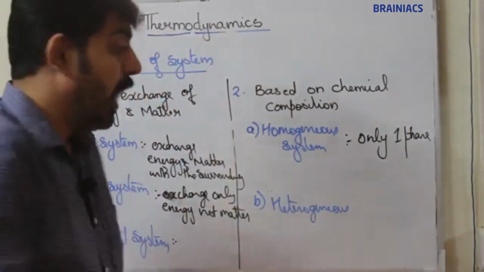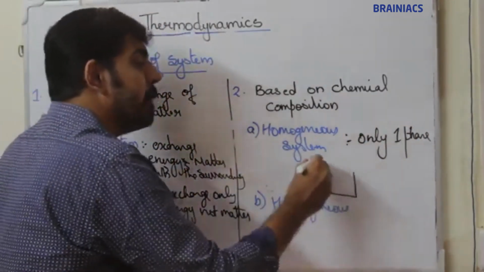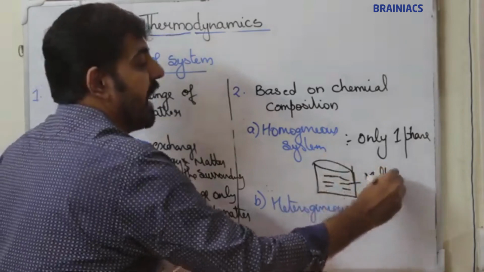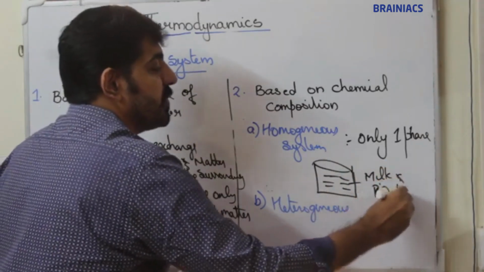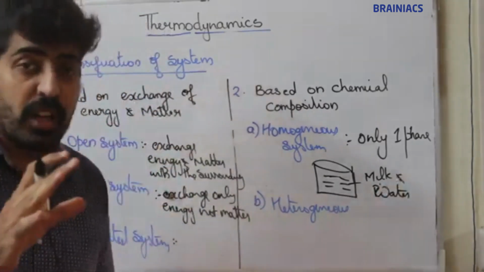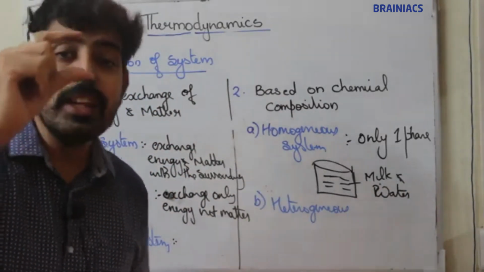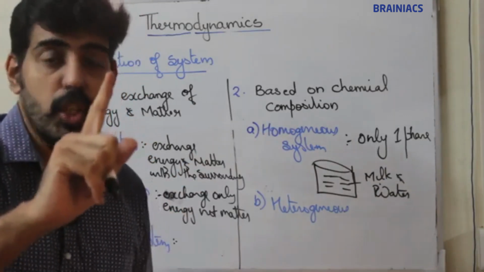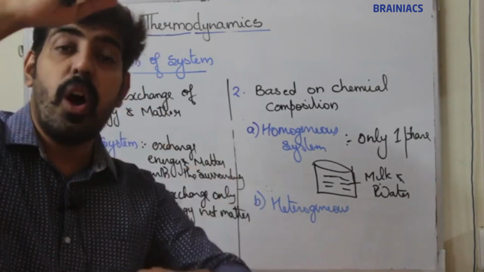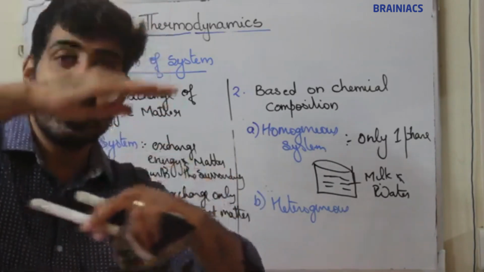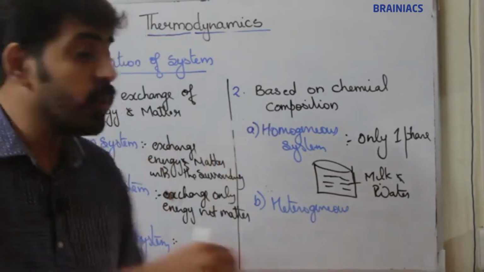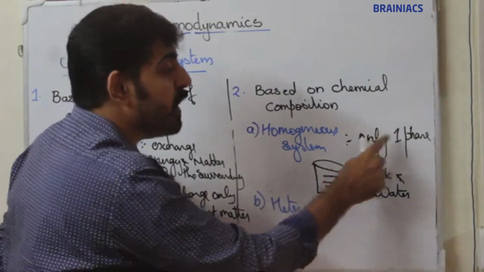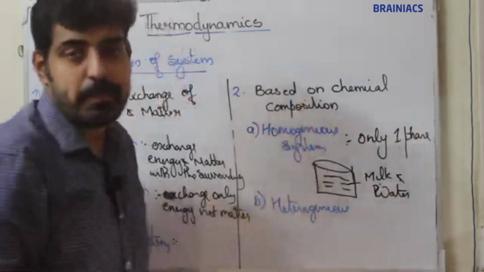For example, if we are taking milk and water in a vessel, you know that milk and water will mix with each other so that you can observe only one phase. You cannot observe two phases. Milk and water will not exist as separate layers. They will mix together to form a single layer. So a system consisting of only one phase is known as a homogeneous system.